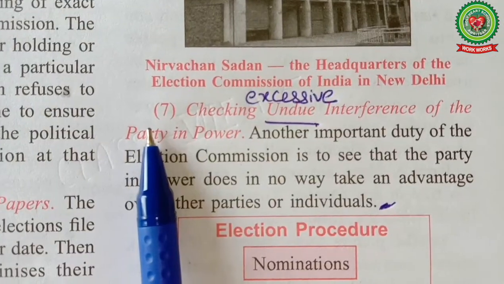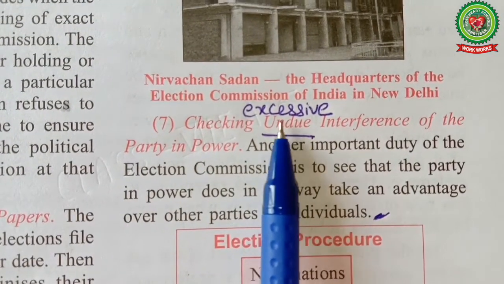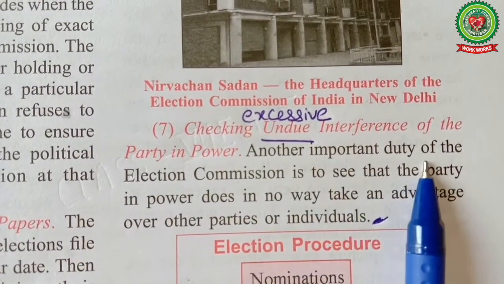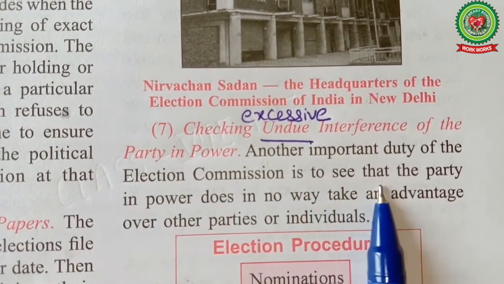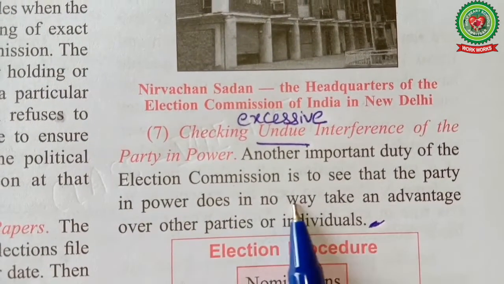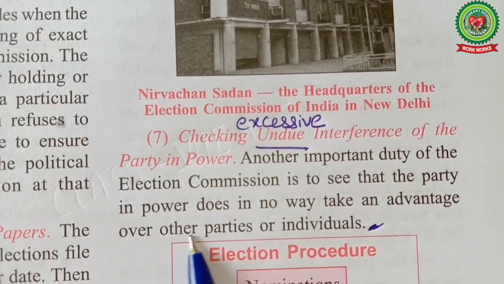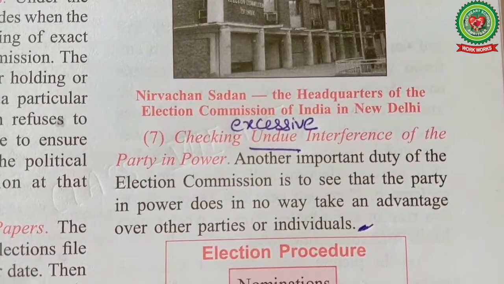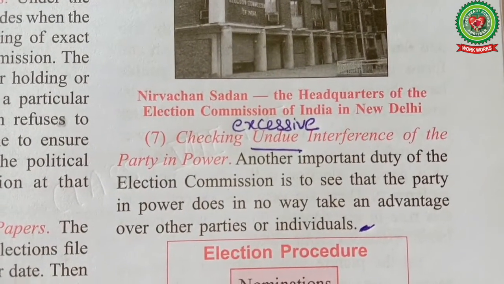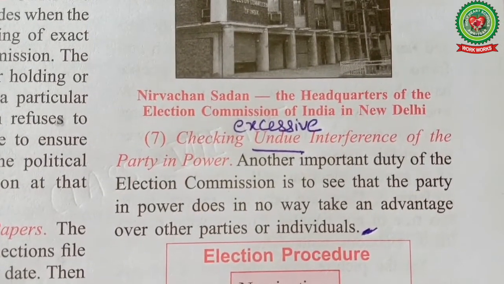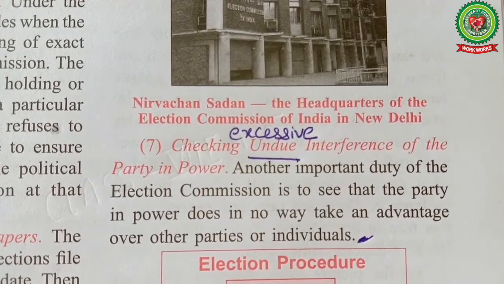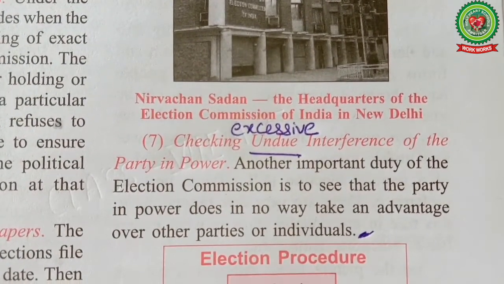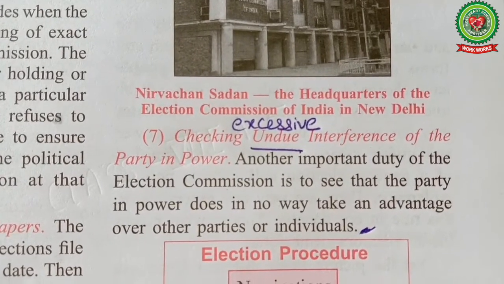Number 7. Checking undue, meaning excessive, interference of the party in power. Another important duty of the Election Commission is to see that the party in power does in no way take an advantage over other parties or individuals. The other functions of the Election Commission are to supervise election machinery and conduct the elections to ensure free and fair elections and to see that there is no interference of the party who is in power.